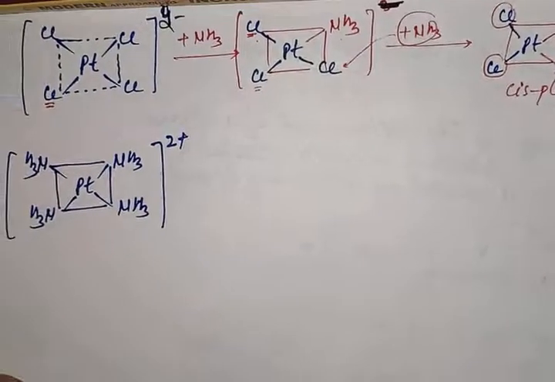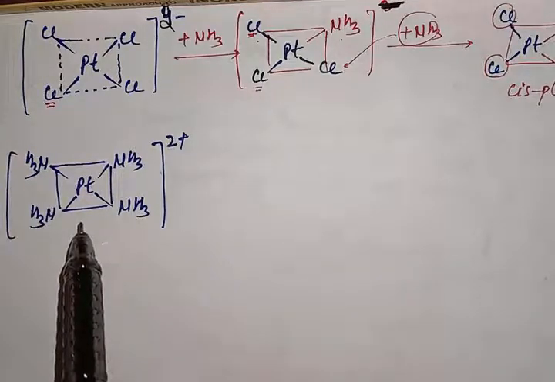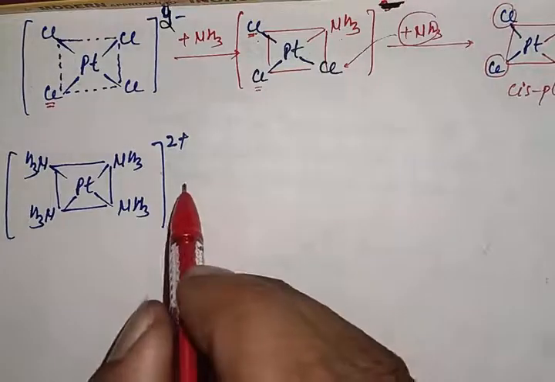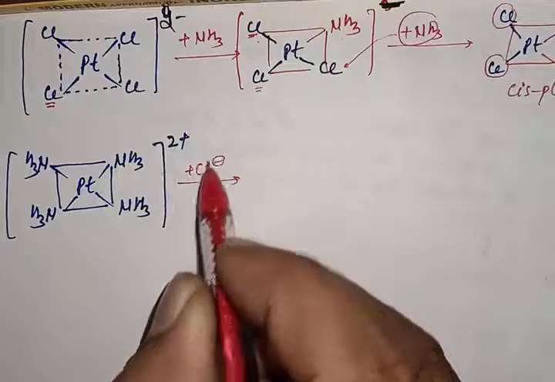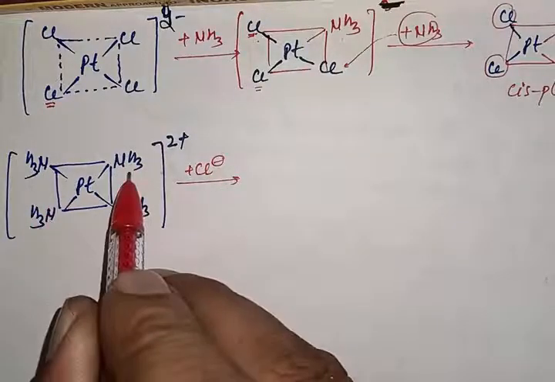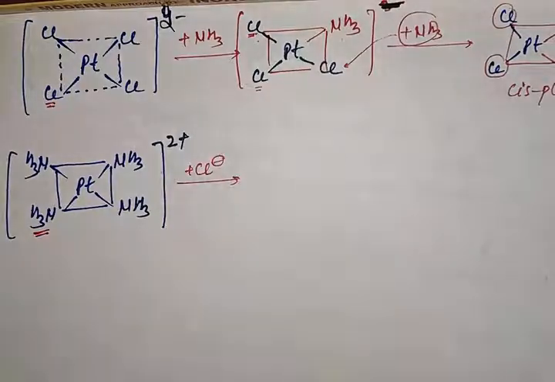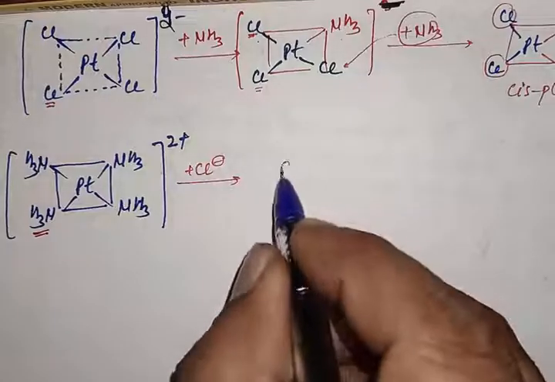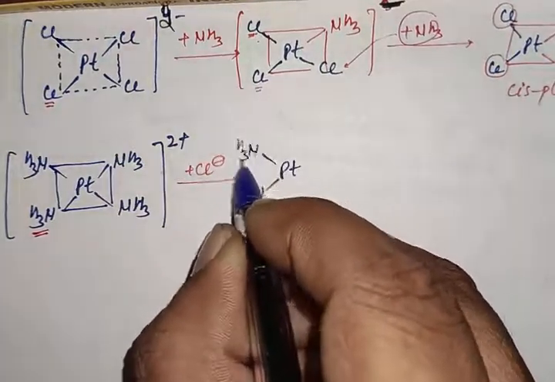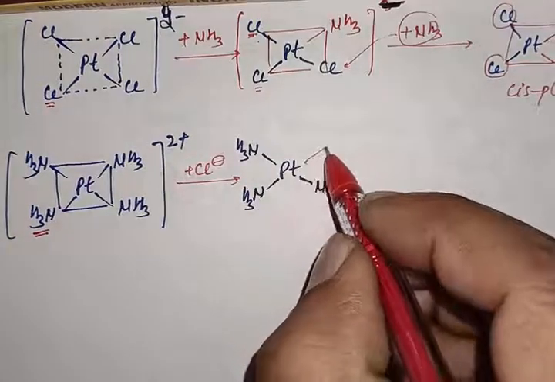Let's take another example. In this, 4 NH3 are already attached with the metal, so we have to attach only 2 Cl. In the first step, we will add the ligand Cl negative. Out of these 4 NH3, 1 NH3 will show its trans effect. Suppose this NH3 shows its trans effect. Now the new complex formed is Pt(NH3)3, and this position is occupied by the incoming ligand Cl.